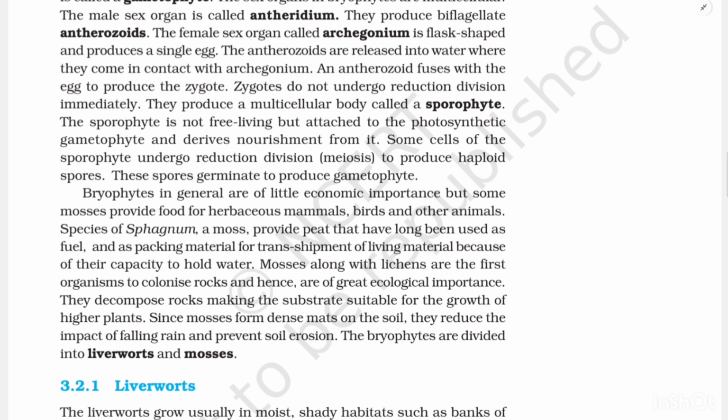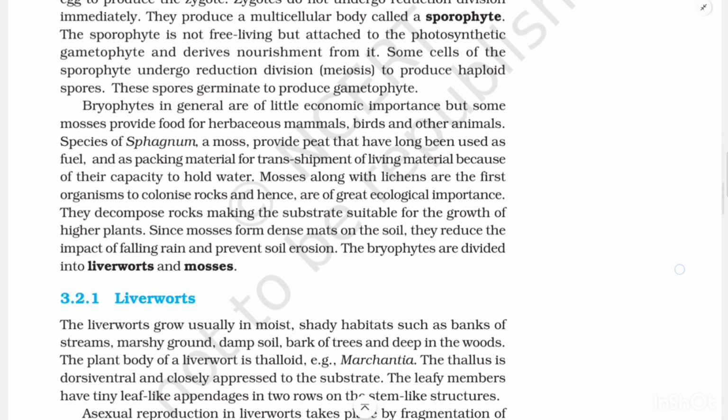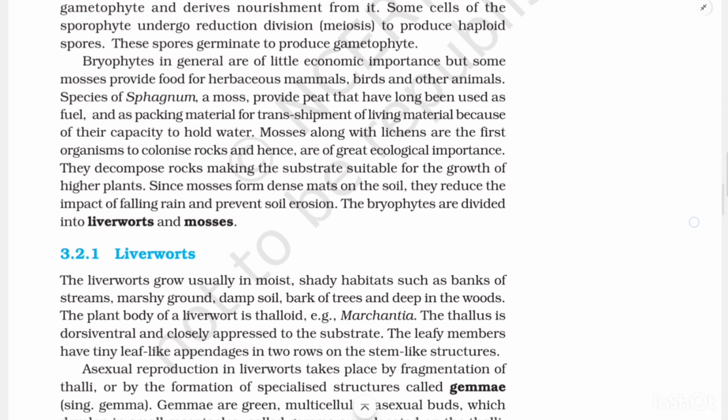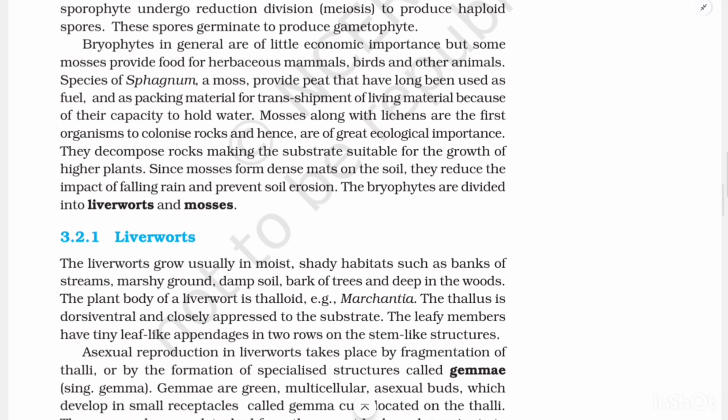Zygotes do not undergo reduction division immediately. They produce a multicellular body called a sporophyte. The sporophyte is not free-living but attached to the photosynthetic gametophyte and derives nourishment from it. Some cells of the sporophyte undergo reduction division, that is meiosis, to produce haploid spores. These spores germinate to produce gametophyte.